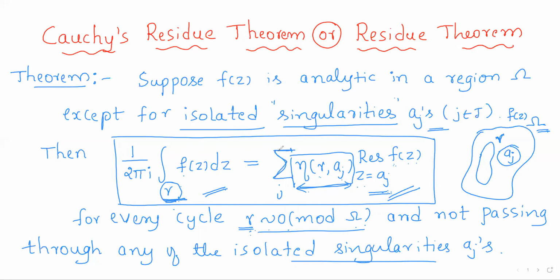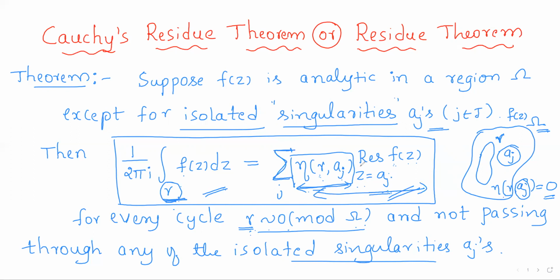As we have the summation of these terms, suppose gamma does not enclose some isolated singularity aj, then with respect to that singularity the index will be 0. Then 0 into anything will be 0, so that particular term will be 0 in the summation.